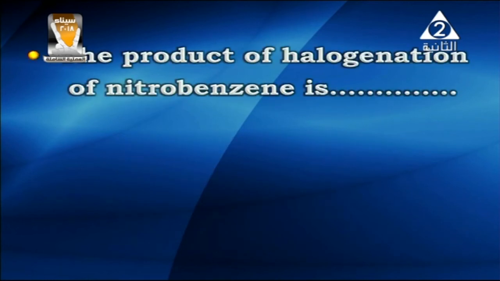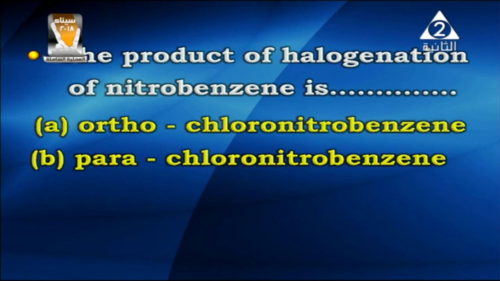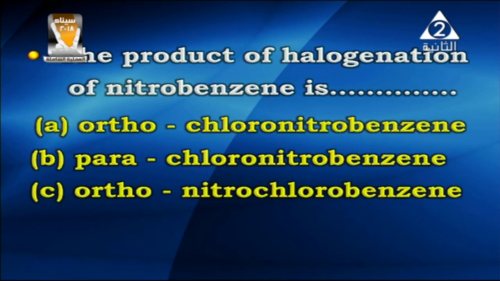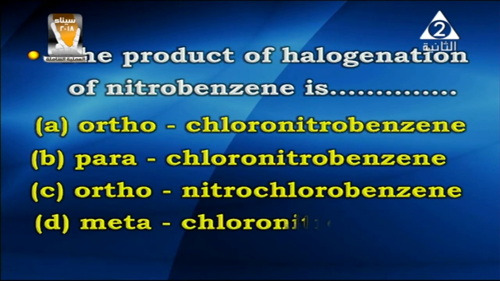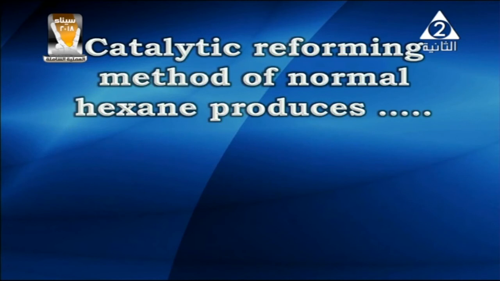Next point. The product of halogenation of nitrobenzene is what? Orthochlorobenzene, or parachlorobenzene, or orthonitrochlorobenzene, or metachloronitrobenzene. If you think about the answer and you know that the nitro group is a meta-directing group, so the product here will be metachloronitrobenzene.